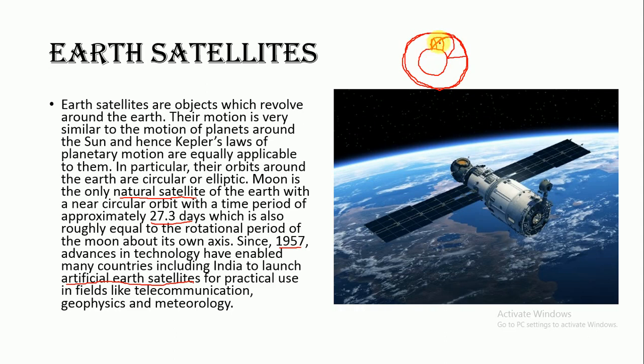If you give a smaller velocity, they will come back on the surface of the Earth. So you have to give sufficient velocity to the satellites so that they are put in the orbits, and they will keep revolving around the Earth because they are trying to fall towards the center of the Earth. But every time they will skip the Earth. When they are going to fall on the Earth, every time they skip the Earth and keep revolving around the Earth.